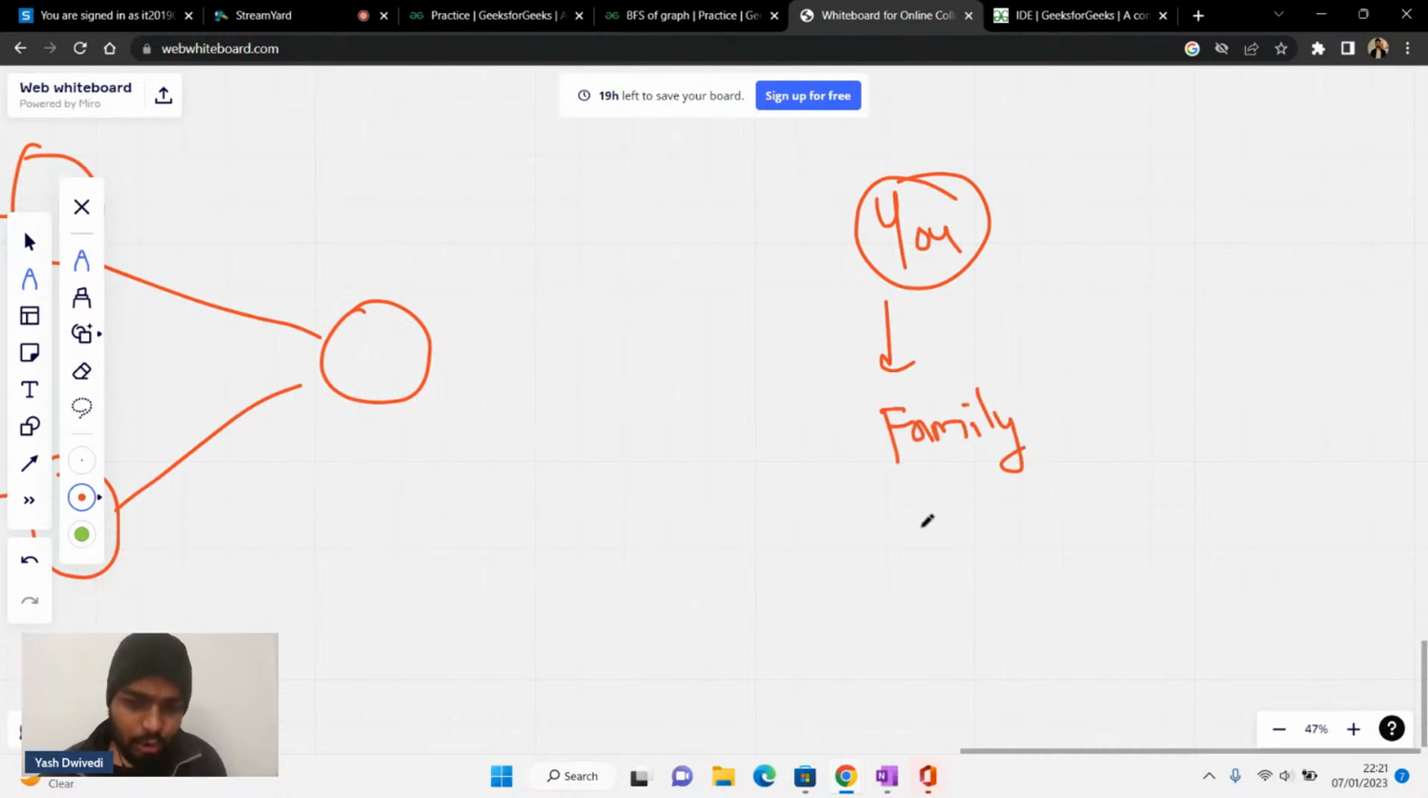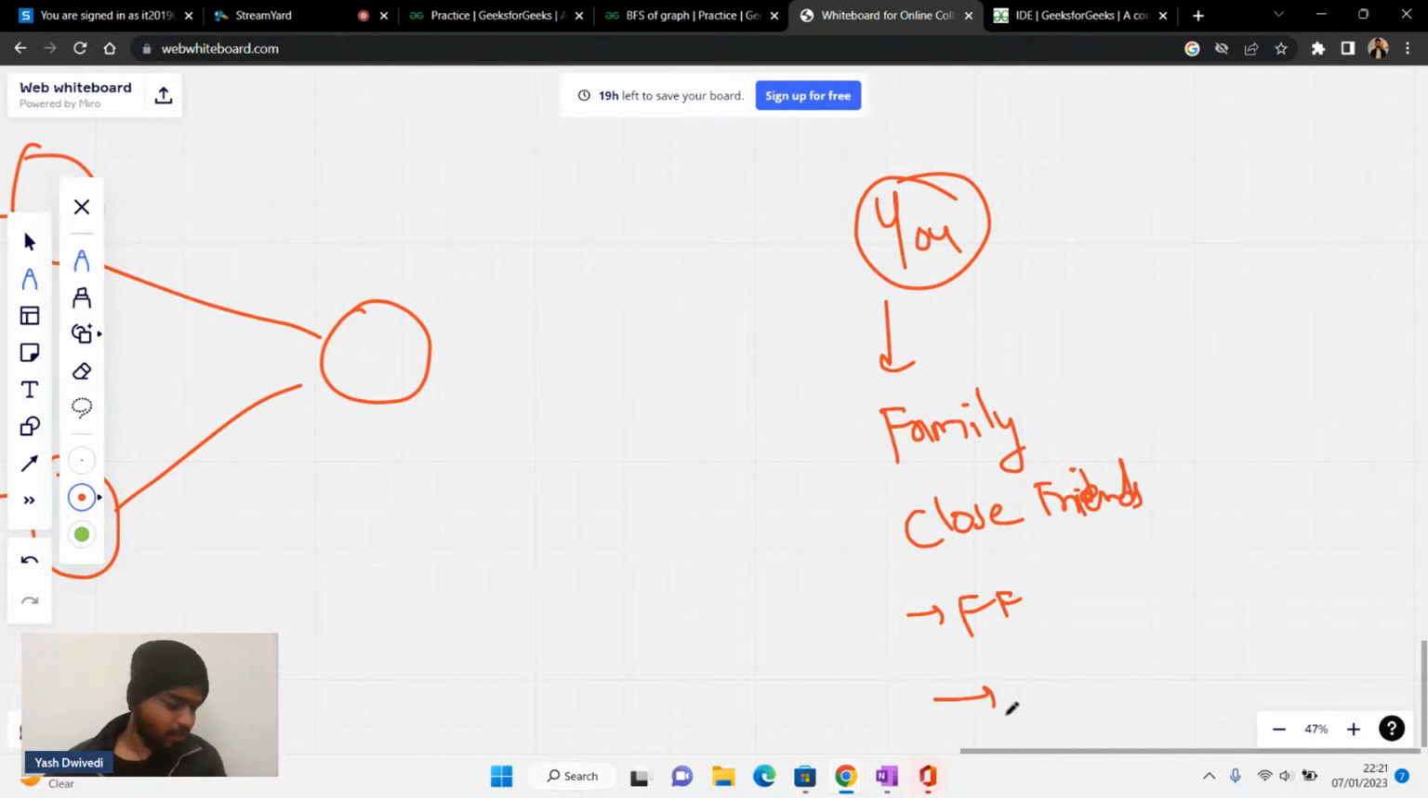Then after that, you will do what? After that, let's say you will visit your close friends, right? Then you will visit your friends of friends, right? Yes or no, guys? Please tell me. This is what you will do. Then after that, another level of friends you will visit, right?